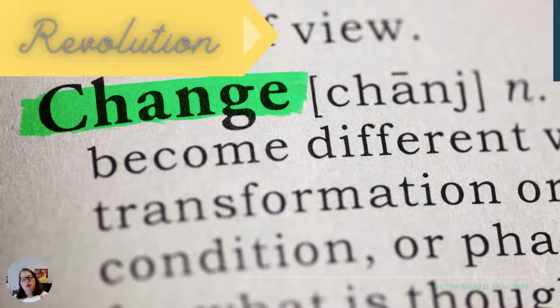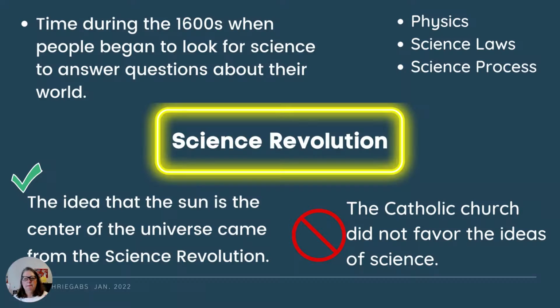Right? And again, change, transformation, different. All right? So we can describe the science revolution as starting in the 1600s. Starts a little bit before then. But they start to look to science. They start to look to finding answers to their questions about the world, not just accepting what they've traditionally believed.